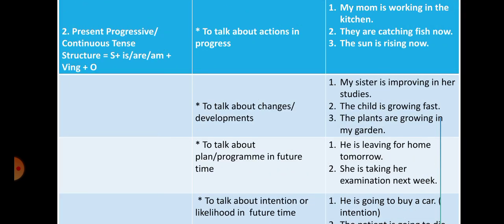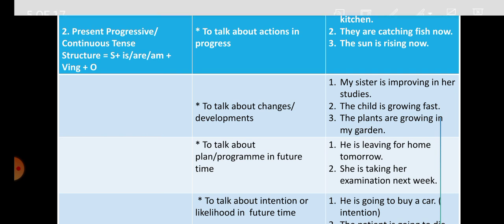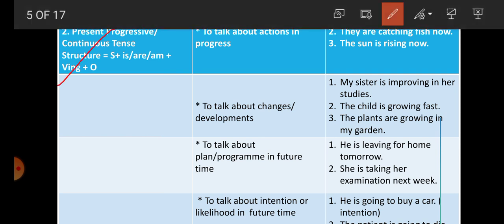Now students, the second one, present progressive tense. What is the structure of present progressive or continuous tense? Subject plus is, am, are plus verb ing form, then object. We use present progressive sentences to talk about action in progress, the action that is continuing. For example, they are catching fish now. What are they doing now? They are catching fish. So the action is going on.